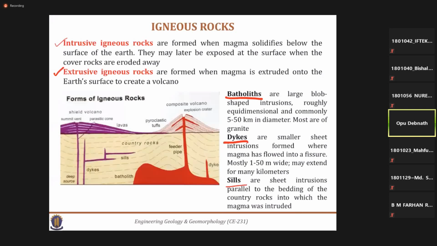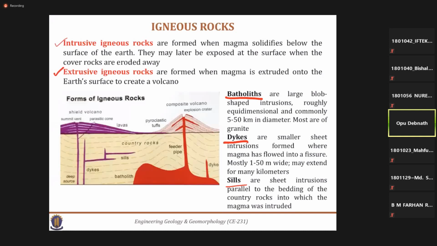Okay, so while it moves from the earth crust to the outer surface, it may get trapped. As you know, our earth surface and earth crust is not solid at all. In some positions there may be some void.